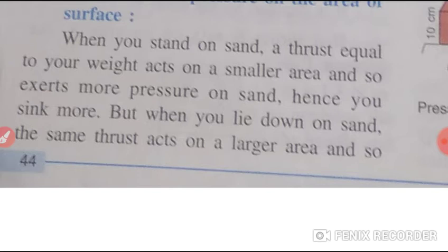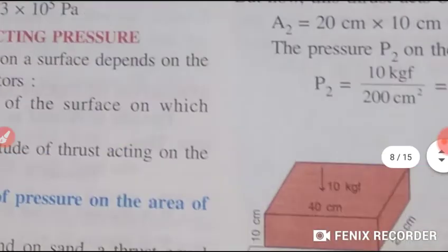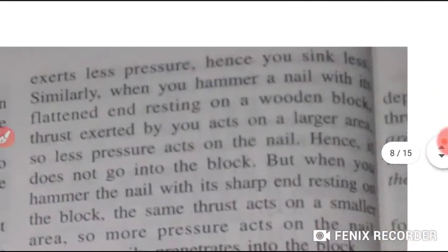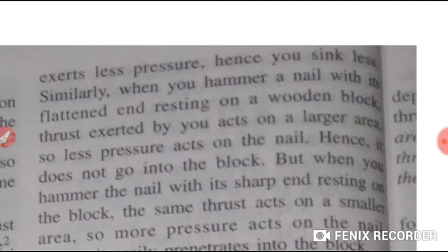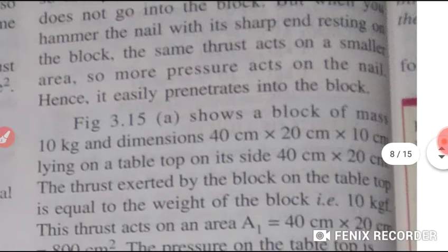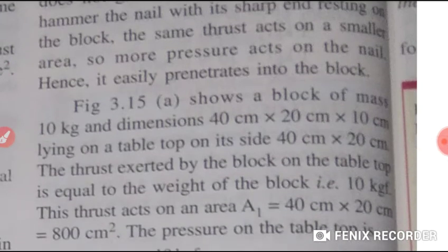But students, when you lie on the sand, the same thrust acts on a larger area, okay, and you exert less pressure, right? And hence what happened? You sink less. Similarly, when you hammer a nail with the flattened end on the wooden block, the thrust acts on a larger area, so less pressure acts on the nail, hence it does not go into the block. But when you hammer the nail with the sharp end, the same thrust acts on a smaller area, so more pressure acts on the nail and it goes into the block very easily.